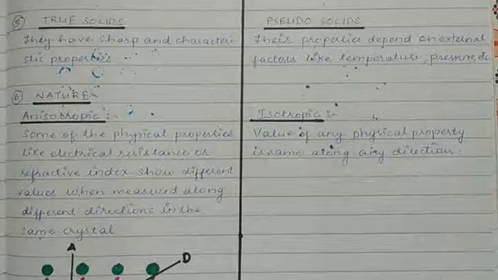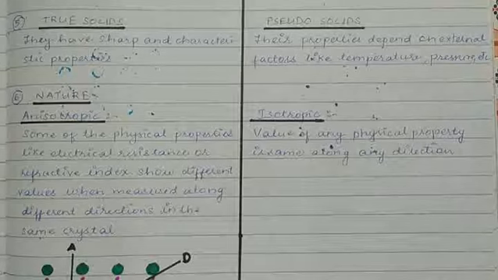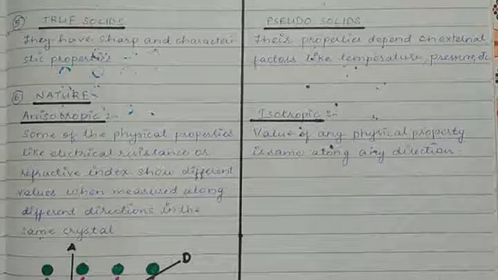If the temperature changes, the property of that solid is going to change. That is the meaning of pseudo-solid. Pseudo means false. This is what I had explained in my last video. So just to add a little more on that,